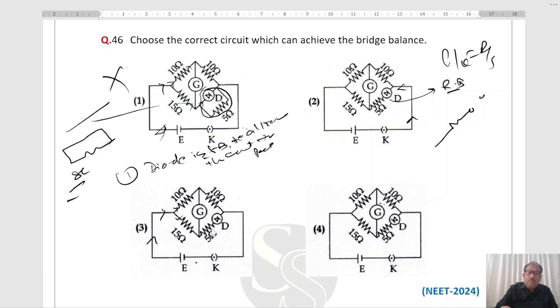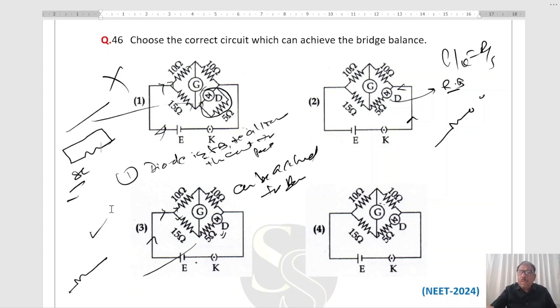This is forward bias, so this can be like a simple wire. So a simple 5 ohm plus resistance will be considered, so balance can be achieved. In this case, the third option is the correct option.